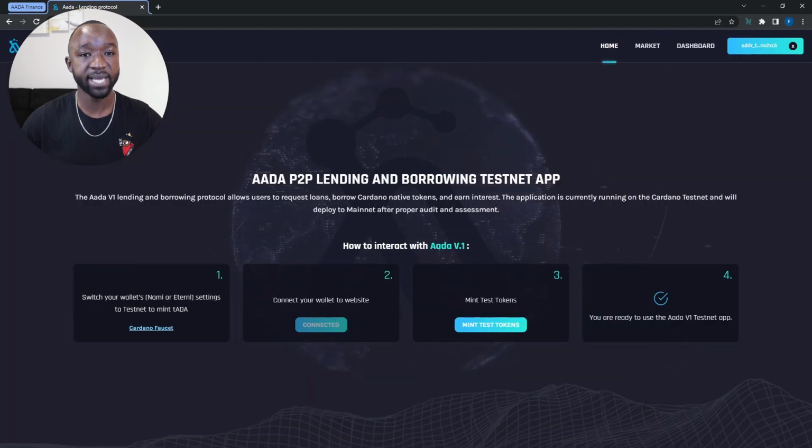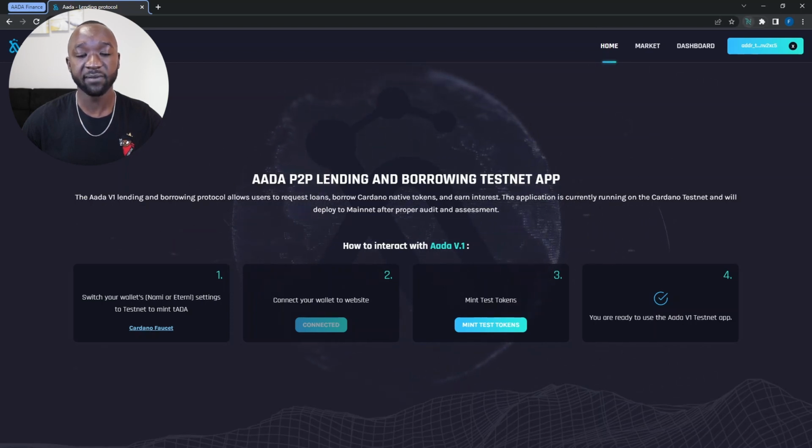And then as soon as I do that, you're going to notice here that the Connect button has now been replaced with the wallet address that I've just connected. Now, one thing to keep in mind here is that you want to make sure that you're on the testnet. If you're not on the testnet, you will not be able to connect your wallet.